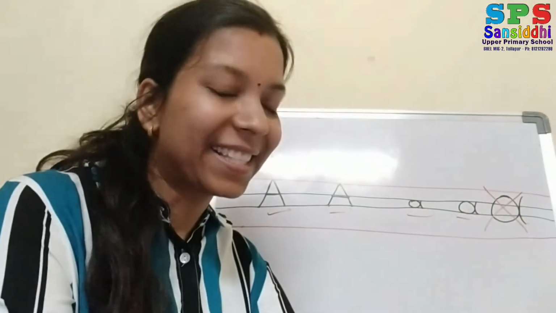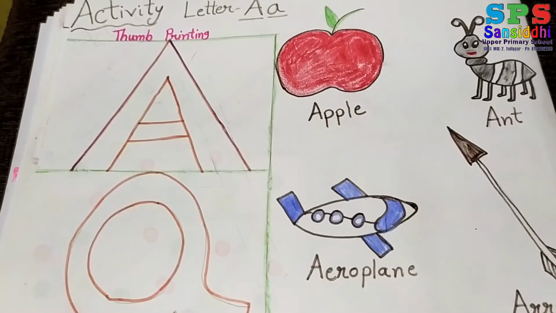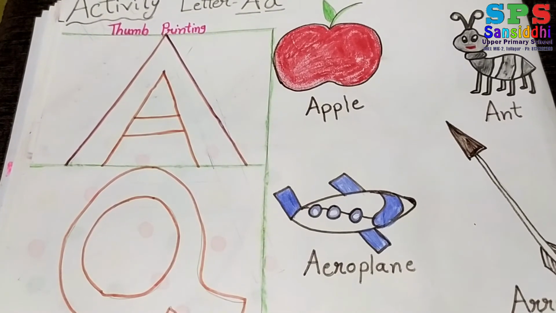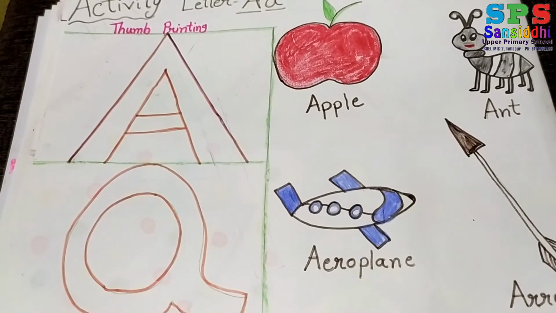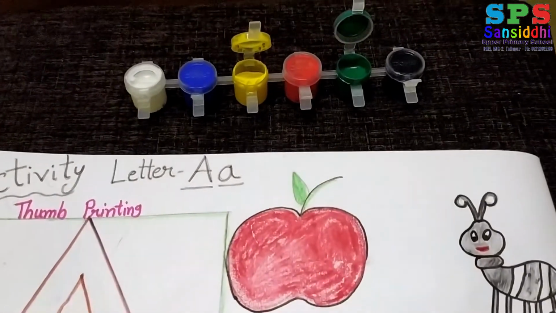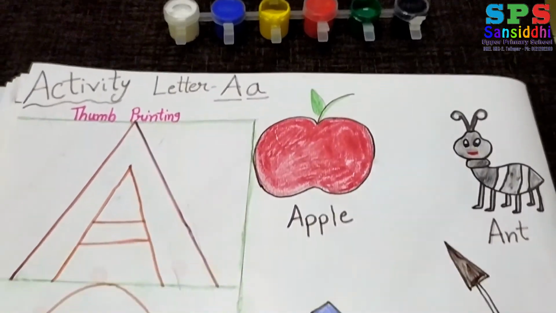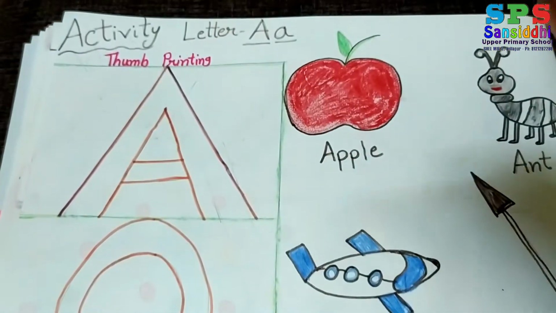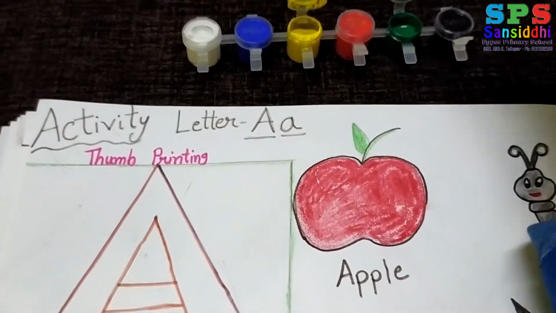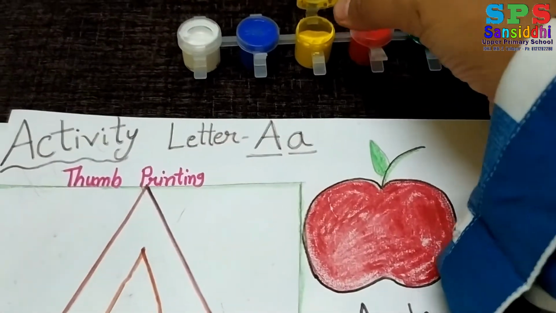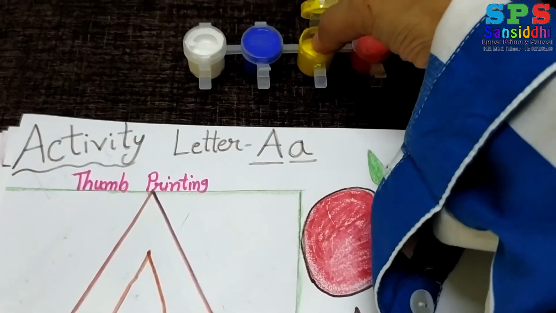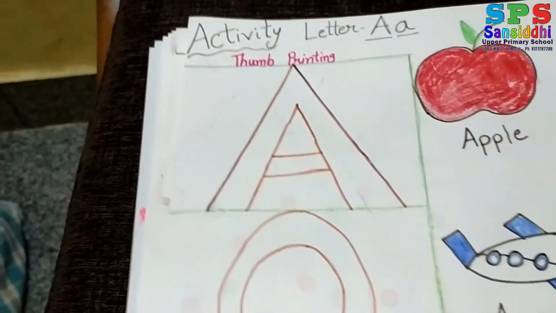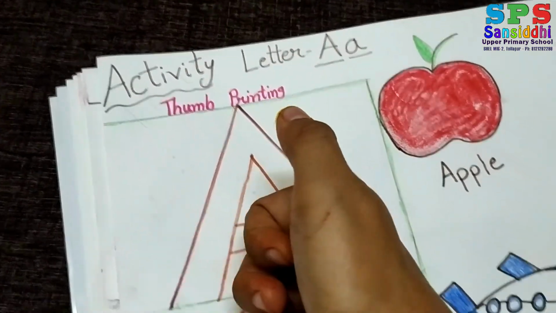Now it's time to... So kids, now we will do our activity. This is a thumb printing activity related to letter A. See, here I have my color box. Now what I have to do? I'll take my thumb finger and I'll dip it into the color box. I like yellow color and I'll put my finger into the yellow color box. Now how will we write letter A?